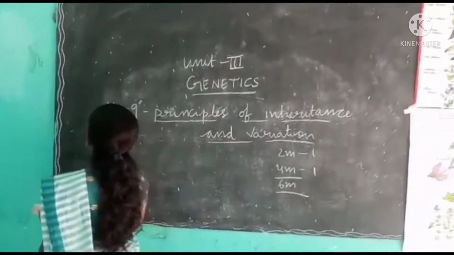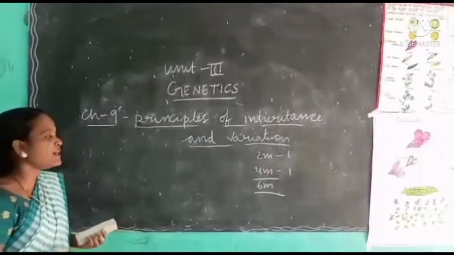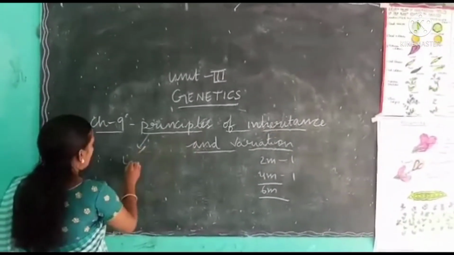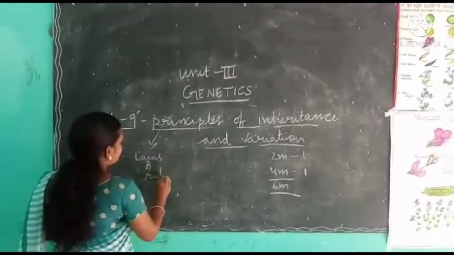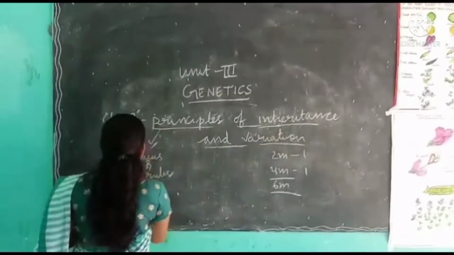Okay, before going to explain this chapter, you have to know the meaning of a few words. Principles means laws or rules, and inheritance.